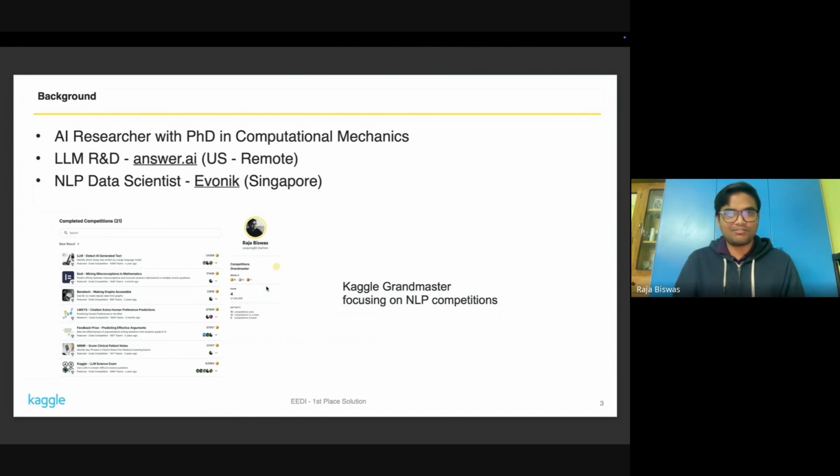After that, I was briefly working with Answer.ai as an LLM R&D. So at the time, I was working with all kind of LLM applications, as well as I was in the team that developed Modern BERT, which got released recently. It's a much needed upgrade on encoder models. And over the years, I have been participating in quite a few Kaggle competitions, mainly on NLP, and experience of those competitions helped me to do well in this competition as well.